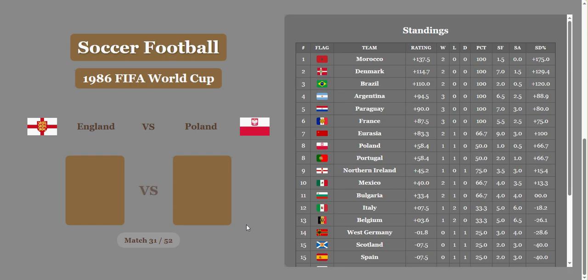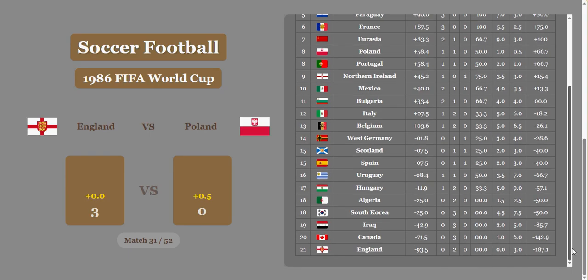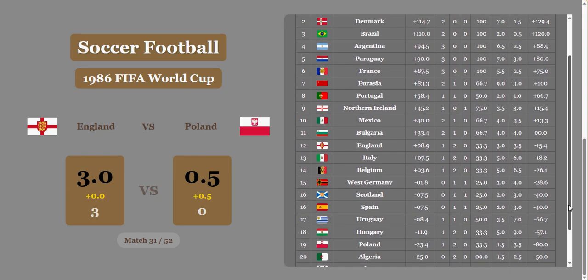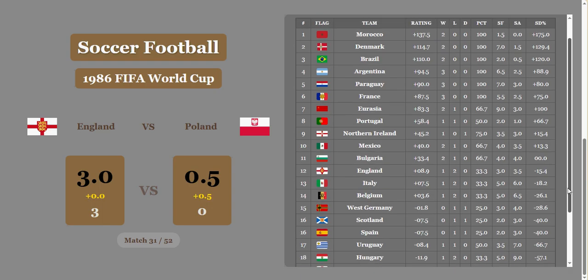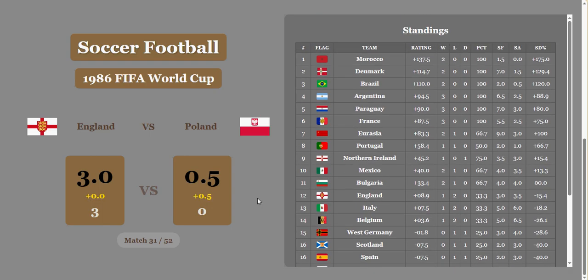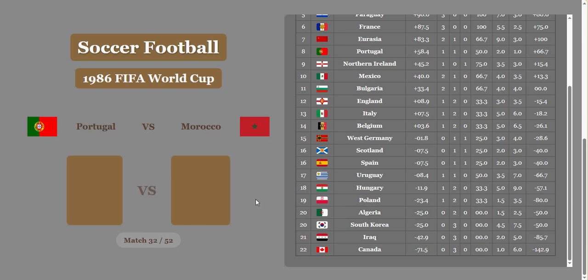So they're in fifth. England versus Poland. England with a huge win. A much-needed win to save themselves from complete embarrassment this tournament. And that will move them up into 12th place. They're still below Northern Ireland. Poland, where's Poland? They're way down in 19th now.